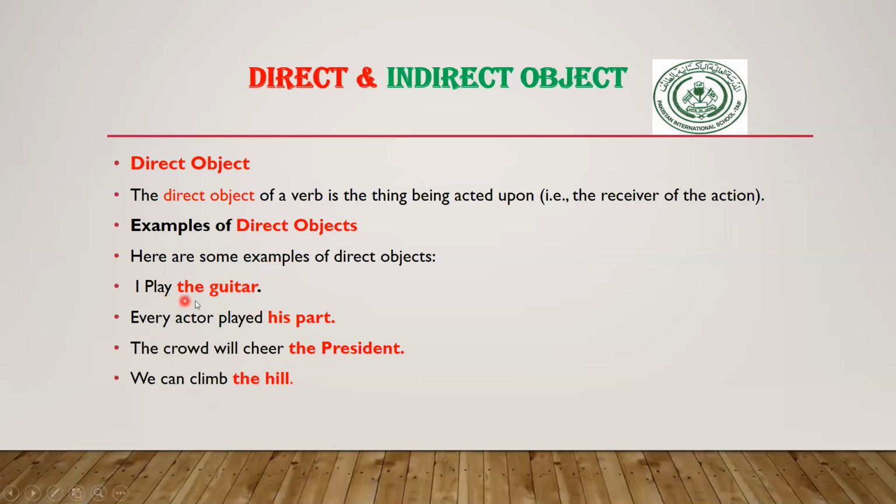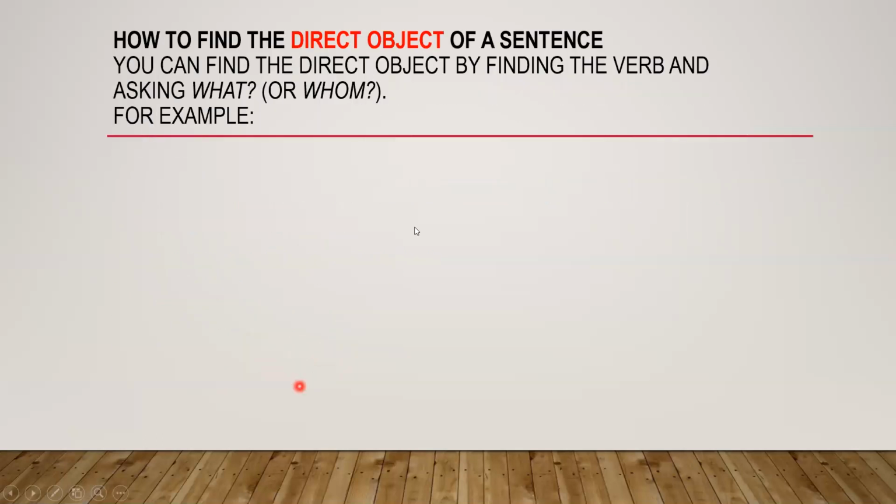Play is a verb, the guitar is the object. Every actor played, here played is the verb, his part is an object. Or the crowd will cheer, cheer is the verb and the president is the object. And climb is a verb and the hill is the direct object. So dear students, it is very important to know about this.